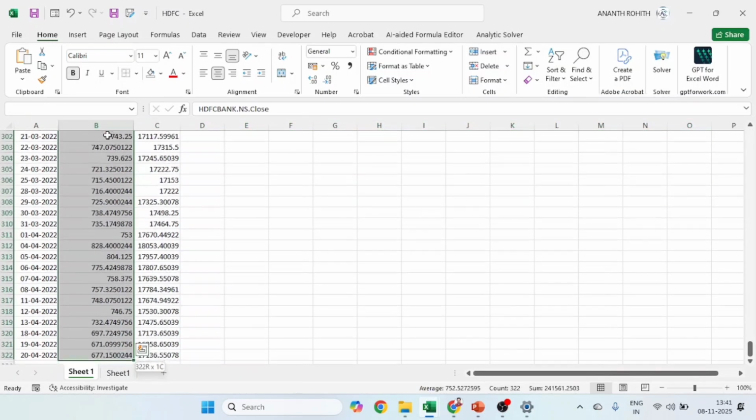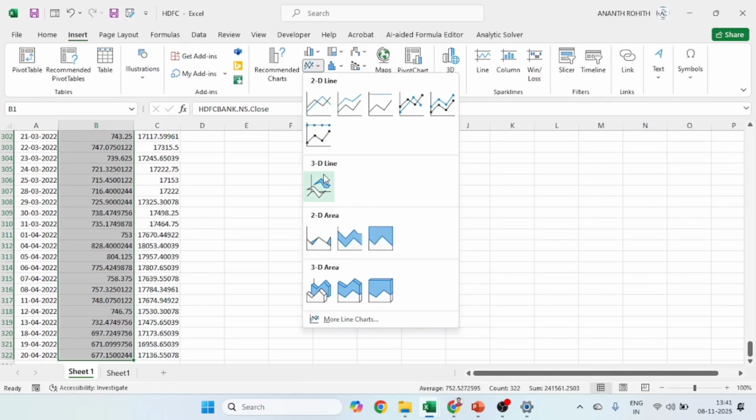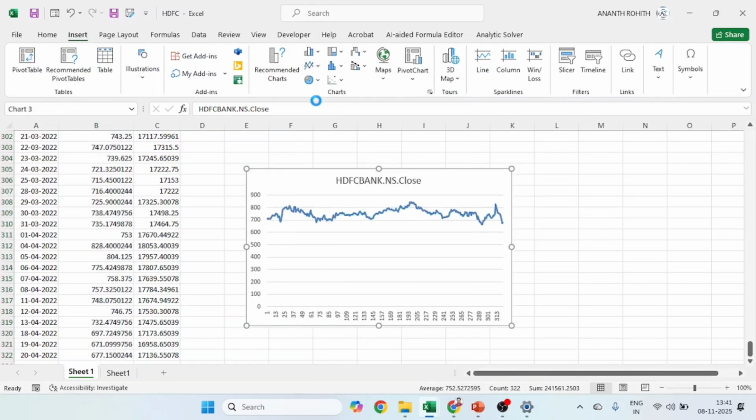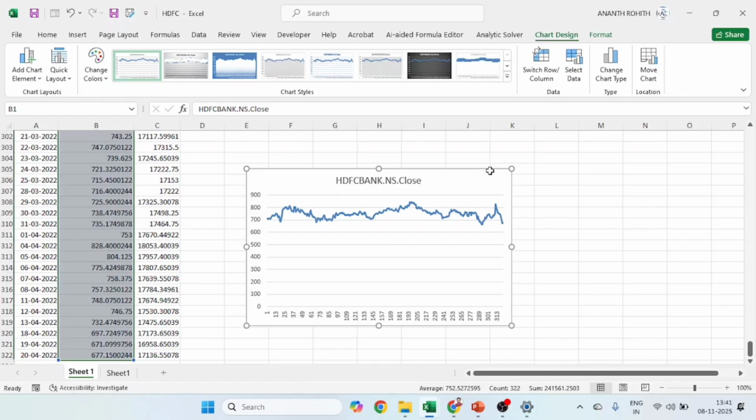HDFC close: I will go to the insert option and line graph. You can see there is a trend. The movement goes up to around 850, then again comes down. So there is a trend, and we cannot use this value for our studies.